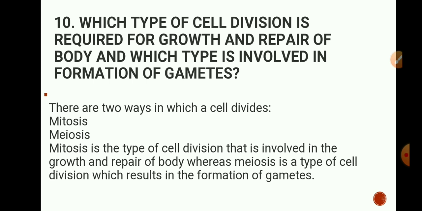Another type of cell division is meiosis. Meiosis is a type of cell division which results in the formation of gametes. So this type of cell division takes place during gamete formation, and mitosis takes place during growth and repair of the body. So this is all the in-text and exercise question answers of our lesson number 5.